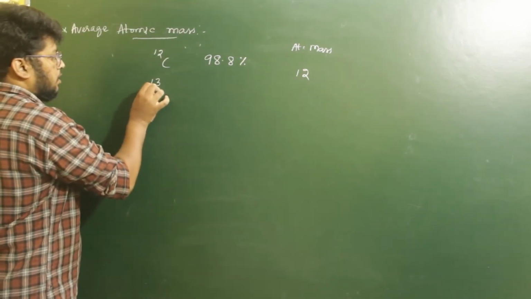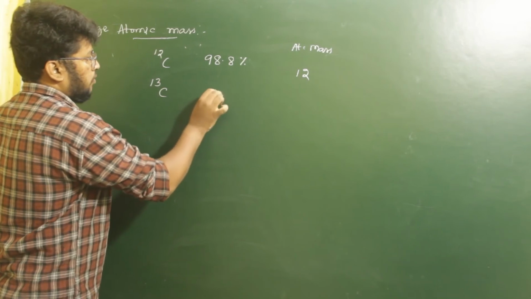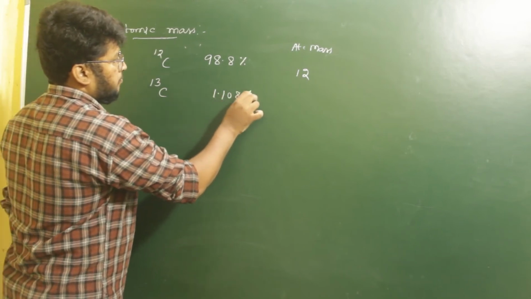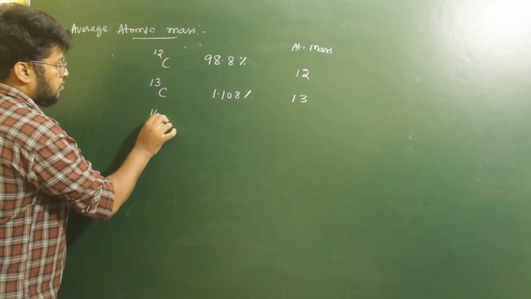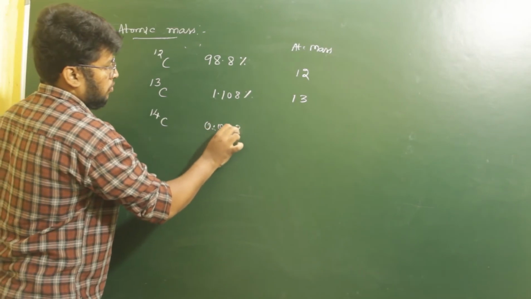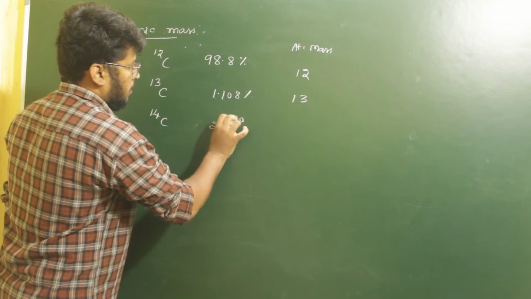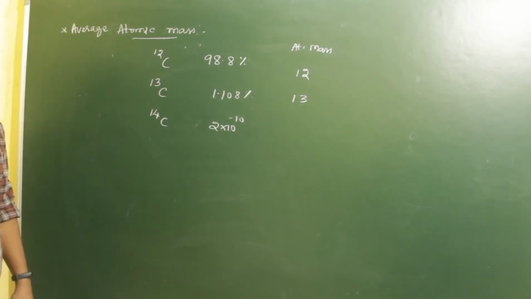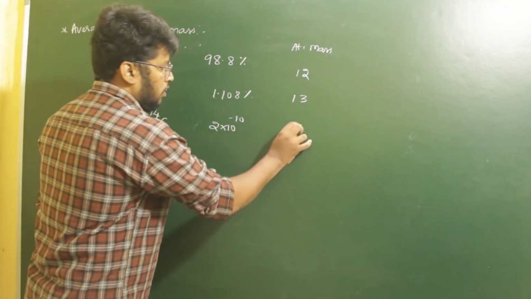And we have the 13C isotope with a relative abundance of 1.108%, whose atomic mass is 13. And the 14C isotope with a relative abundance of 2 into 10 to the power minus 10. So that is a very minute part of C14 isotope, and its mass is 14.